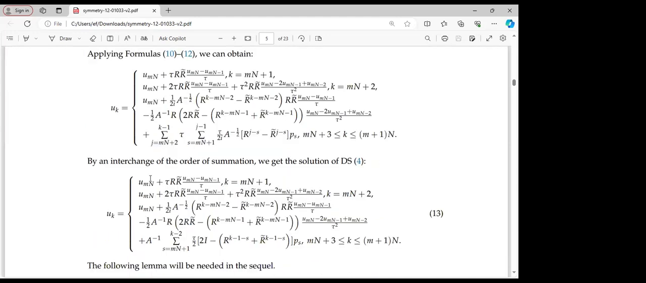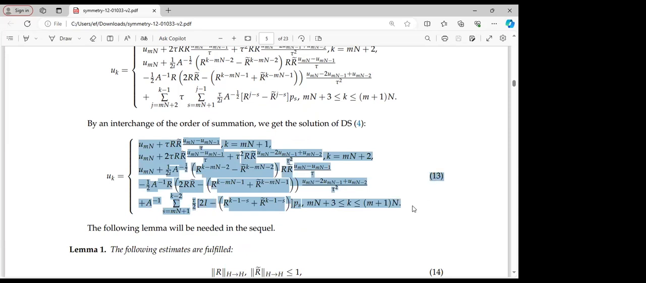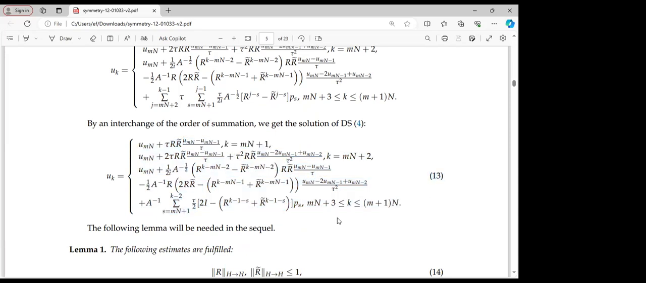So if we proceed by interchanging the order of summation, we get the solution of the difference scheme 4, which we've seen earlier. Simplifying, we obtain U_k as equation 13. By interchanging the order, we get the following solution. This is the solution that we've been targeting. After the simplification and substitution, it leads us to the solution U_k that we are following.